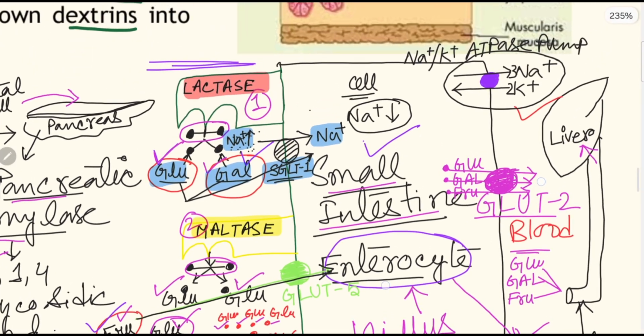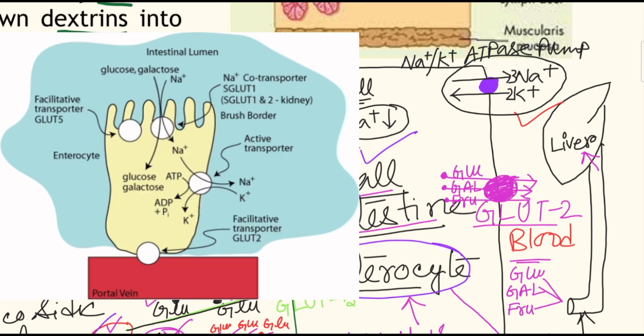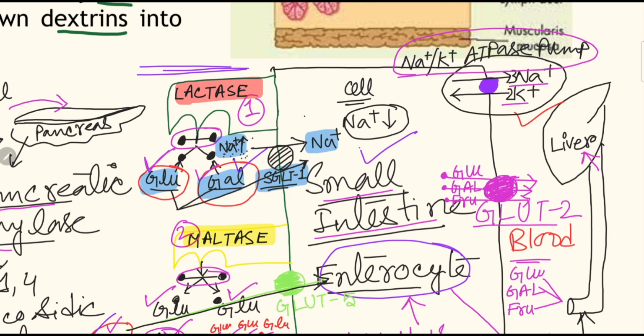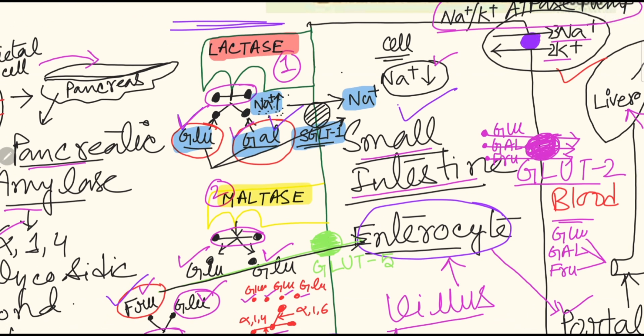Okay, so within the enterocyte there is another energy generation pump, that is the sodium potassium ATPase pump. It always removes 3 sodium out of the cell and incorporates 2 potassium into the cell. That is why sodium concentration is very low within the cell. To maintain this sodium balance, at the brush border site there is a lot of sodium available. So sodium moves into the enterocyte by SGLT1, sodium glucose transporter 1. With sodium it is transporting glucose and galactose.